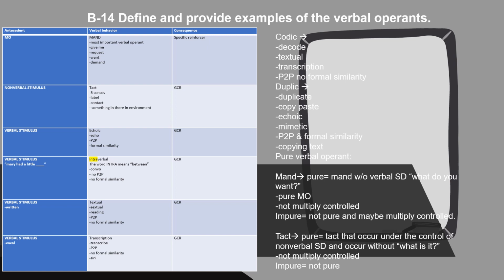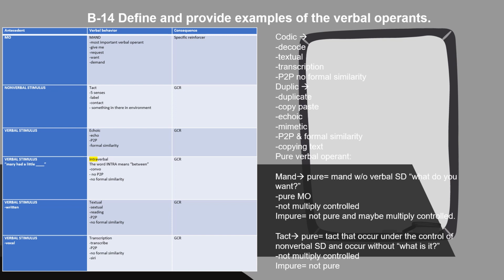And the last one is transcription. It also has an antecedent of a verbal stimulus, something vocal, and it's when you're transcribing. So basically writing: someone is speaking and you're writing. It has point-to-point correspondence, but it does not have formal similarity. And the consequence is a generalized conditioned reinforcer.